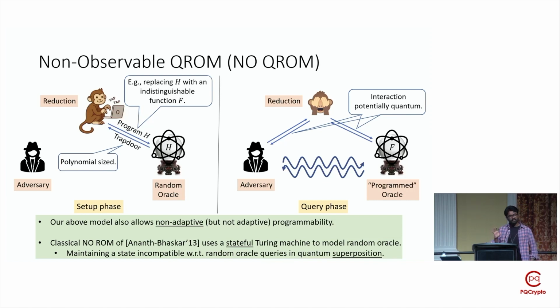However, in the quantum setting, this can be a problem, because recall that an adversary can make a query which is a superposition over exponentially many inputs of the oracle. Hence, maintaining such a list or such a state is inherently incompatible in the quantum setting. And that's why in our work, we rely on a stateless, one-shot programming of the random oracle.